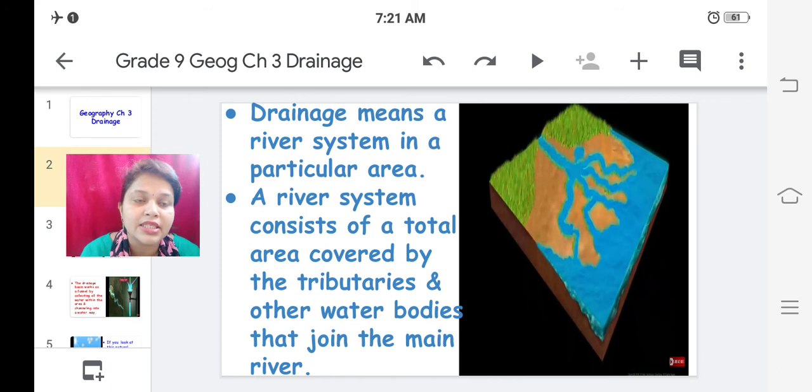As you can see in this image, the main water body is there, and tributaries are there. They are joining this main river system. Okay, and this river system in total is known as drainage. It is draining a certain area. Its tributaries along with the main river water body are draining a certain area, so they are known as drainage.